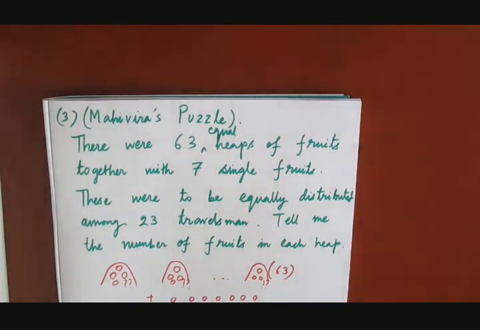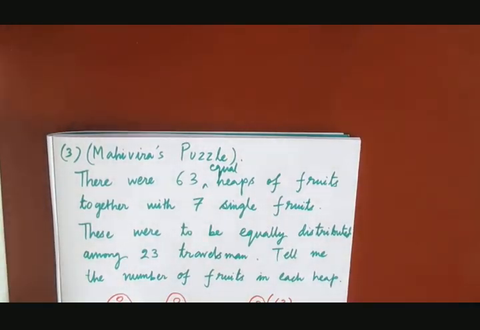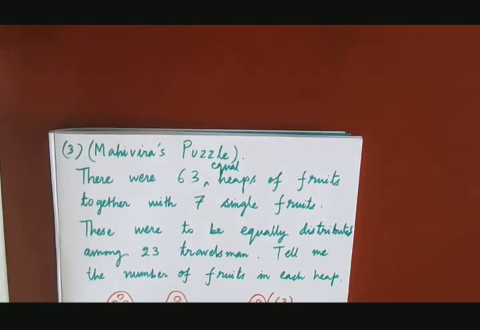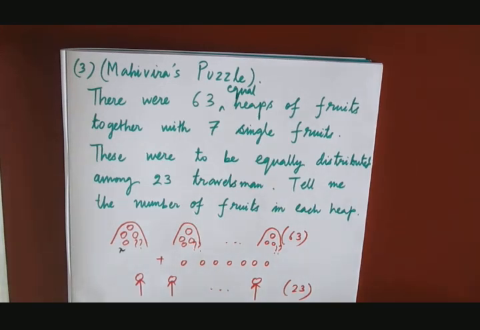Now, how to solve it? We'll see. I'll try to frame this algebraically. How do we start? Let the number of fruits in each heap be x. Therefore, the total number of fruits: who can tell me what is the total number of fruits then, if I assume the number of fruits in each heap to be x?